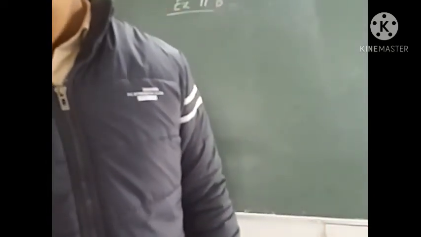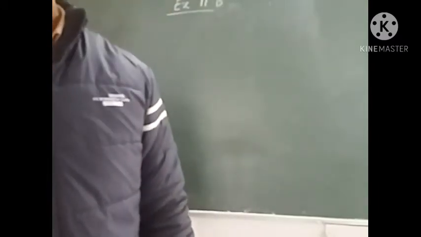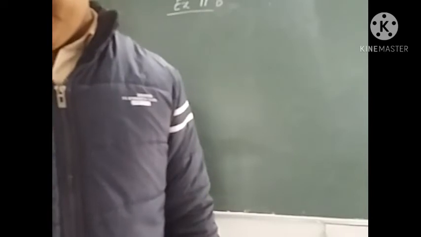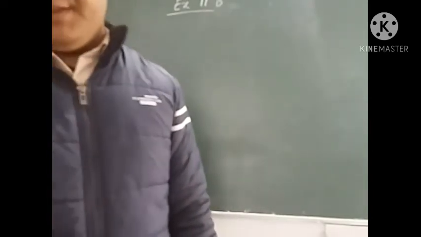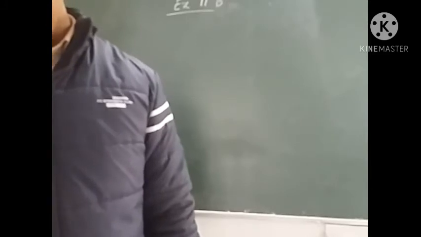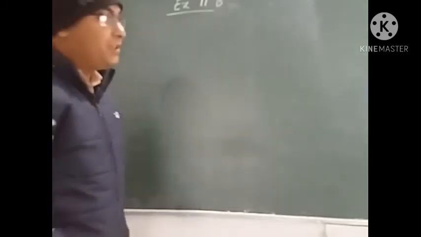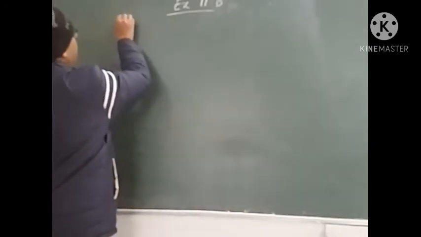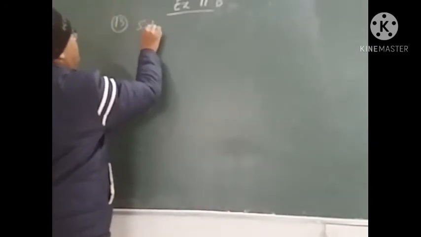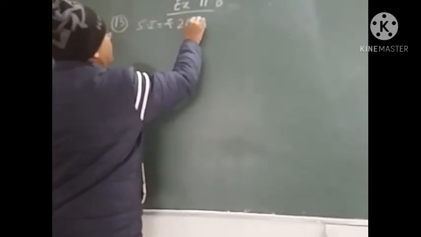Now we will take question number 13. Remaining questions in between are same, so you can try it. Let us see question number 13. It says the simple interest on a sum of money for 2 years at 8% per annum is rupees 2,400. So here in this question, simple interest is given.